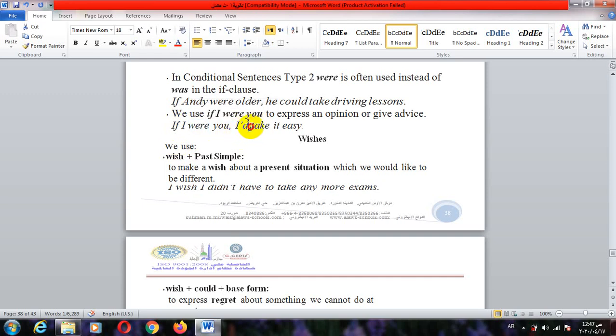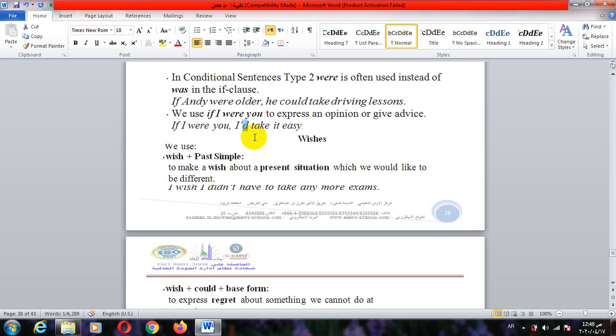This word would. Okay, someone can ask me and tell me this may be a short form of would, or it may be a short form of had. But how can I differentiate between apostrophe d if it refers to would or if it refers to had? There is a difference between them.